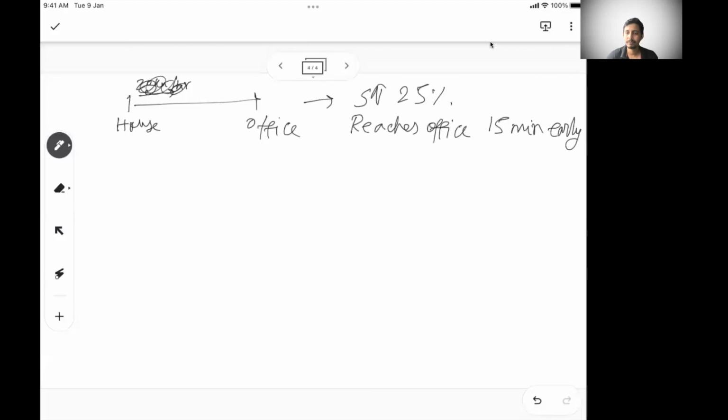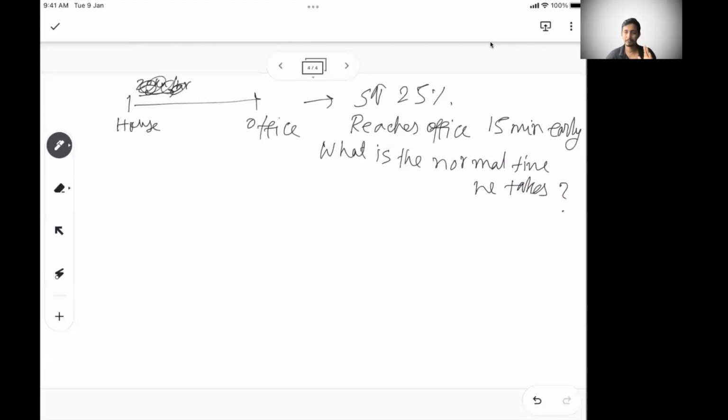He reaches the office 15 minutes early because he has increased his speed by 25%. Can you now tell what is the normal time it takes? So basically, if you have increased your speed by 25%, you have reached the office 15 minutes early.